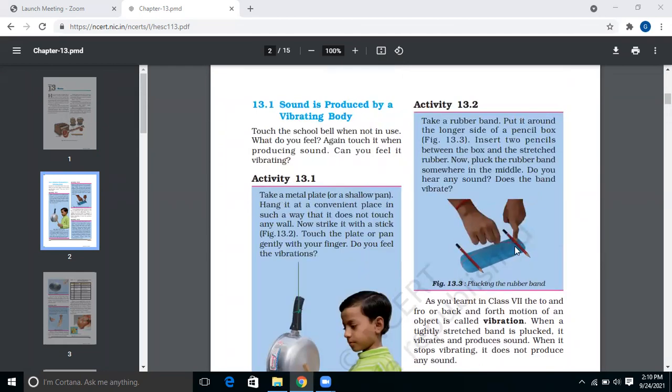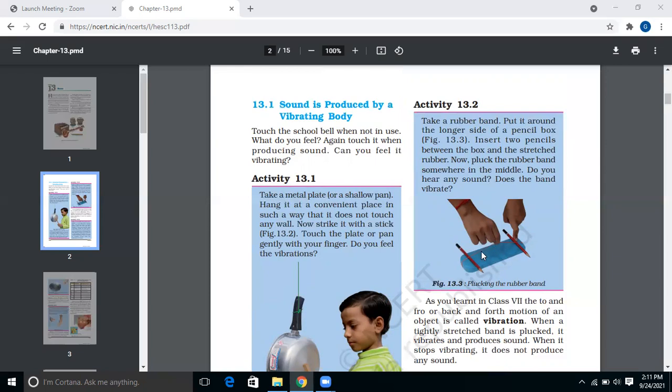Another activity is you need two pencils, a pencil box and a rubber band. What you need to do is keep both the pencils as shown in this picture and use a rubber band this way, and you just pluck the rubber band.